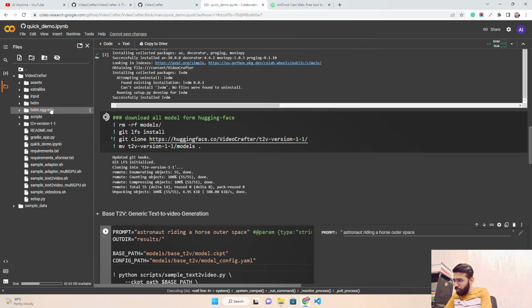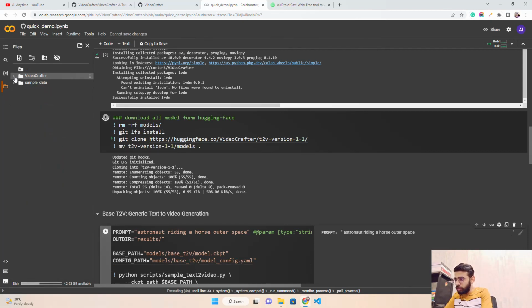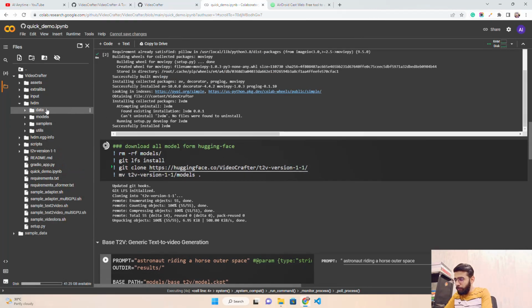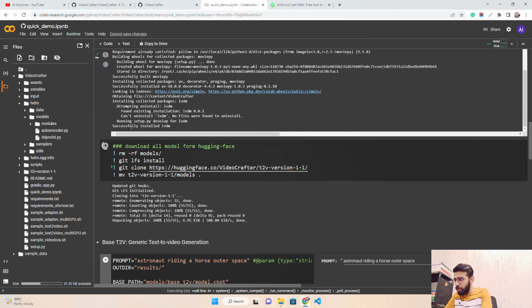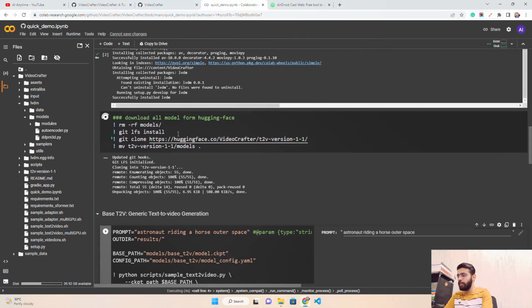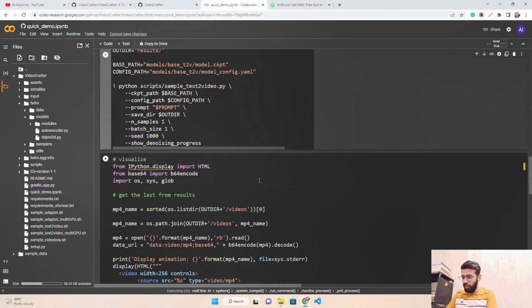Let me also click on where we are. In this, you can see models installed. Let me click on this, and you can see it over here. We have LVDM, our models, modules, autoencoder, samples. So it's still unpacking objects, cloning this repository of version 1.1, and then it will move to the T2 version inside the models. So let's wait for that, come down, and then we have only 2 steps to inference.